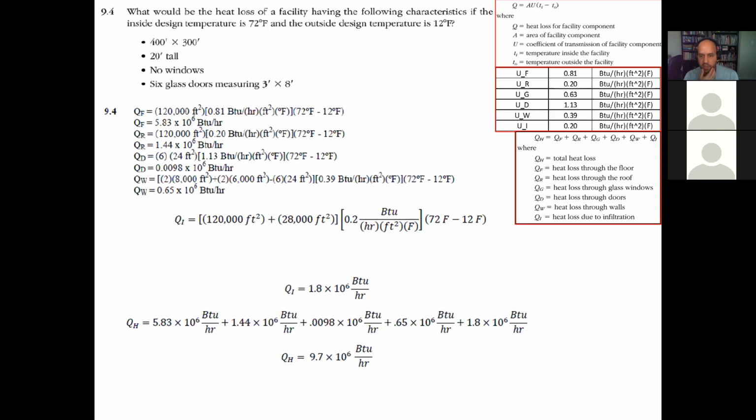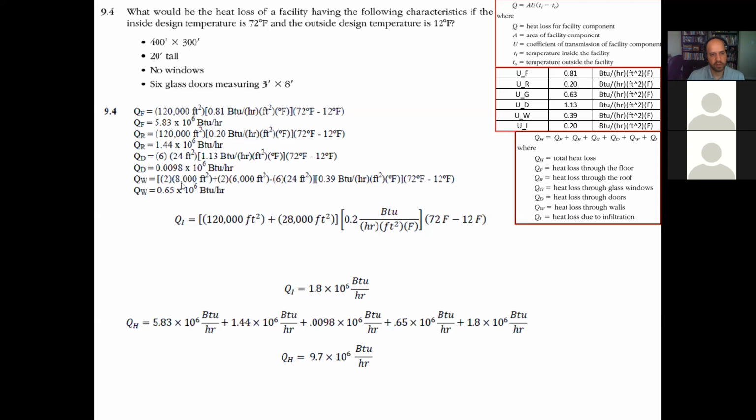The next one is QI. This is the heat loss due to infiltration. So for infiltration, we have the area of the ceiling, which is 400 times 300, plus the area of the 4 walls, including the doors.